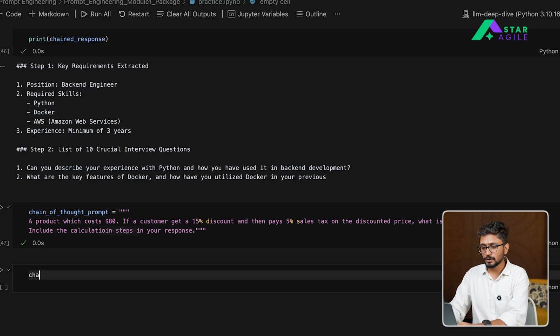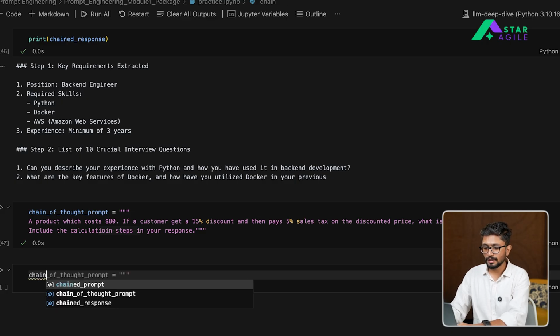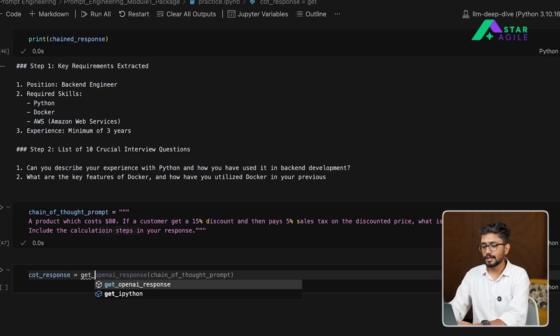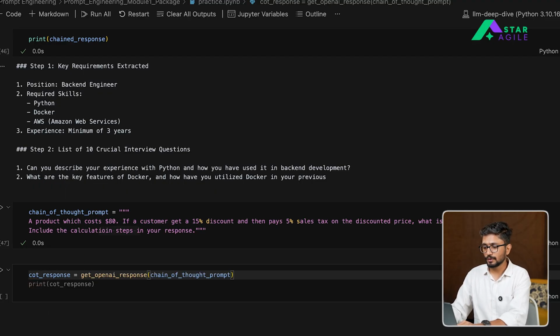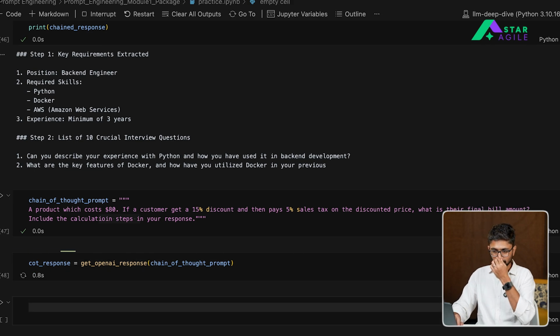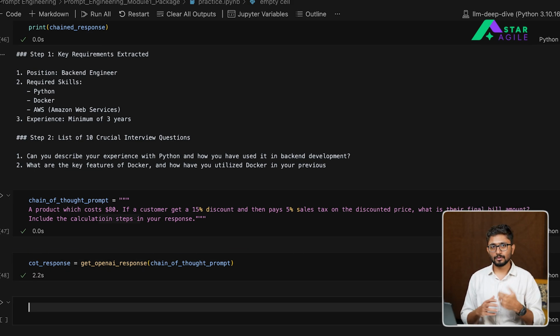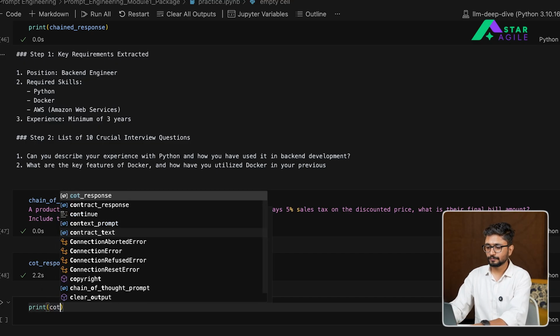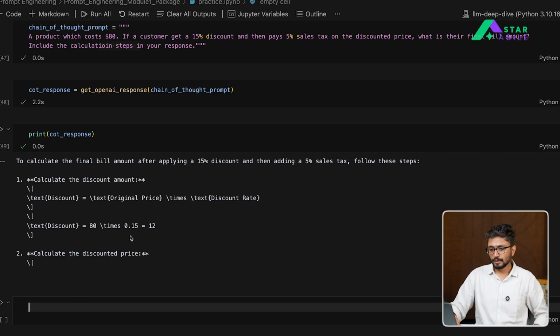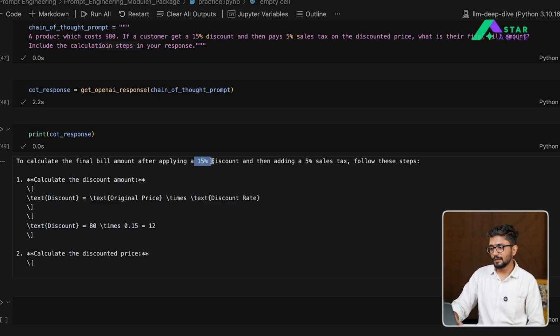So then let's take the response back. So let's take the COT response, and here we'll say get OpenAI response again for the chain of thought response. So we have the output, let's print it. Okay, so here you can see it has calculated the final bill amount after applying a 15% discount and adding a 5% sales tax by following these steps. So here these are the steps. It first calculated the discount, which is the original price and the discount rate, and here,